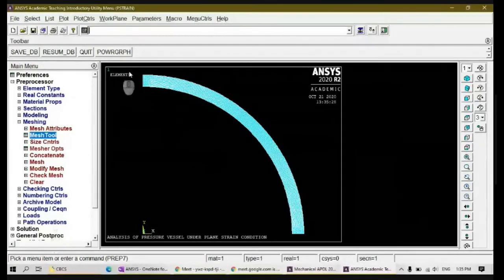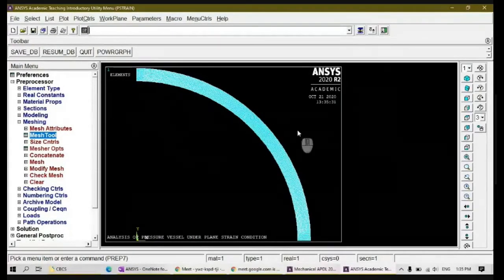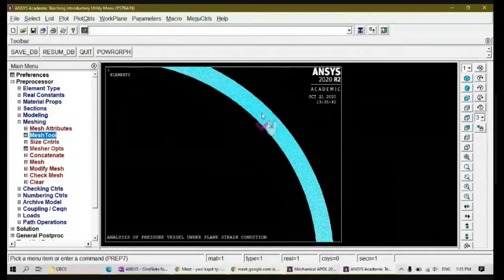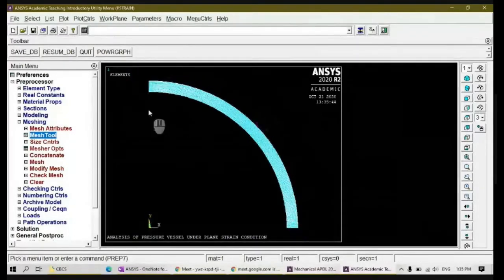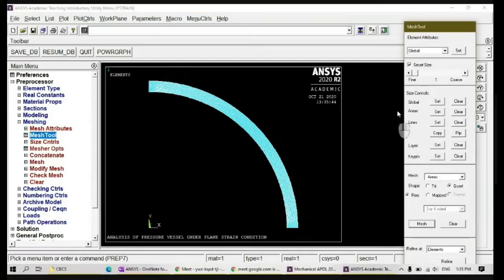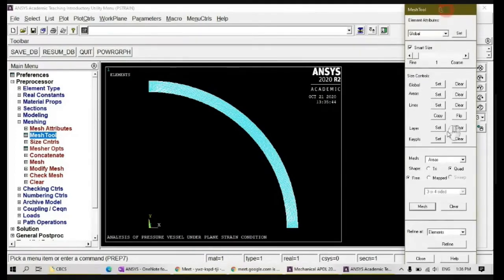So you can see it has meshed properly. You can see how it has meshed. See, accurately it has meshed. When you go for coarse, you won't get something like this. It will be a somewhat irregular shape. Okay. Right. So I meshed this component now. What I have done is, I turned on the smart size, dragged this to one mesh, and then selected the area and completed. No need to worry about the thickness, the mesh size and other things. Directly you can mesh this. After this, let me close this.